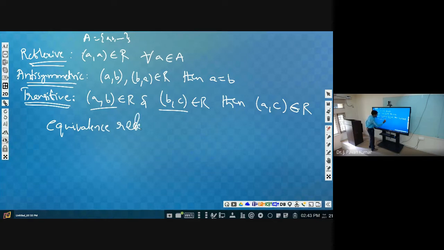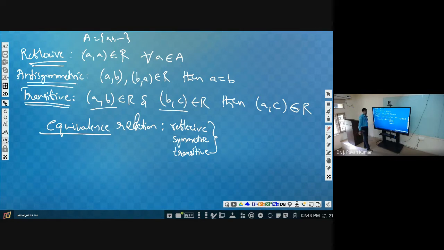When we say a relation is an equivalence relation, it has to satisfy three properties. What are those three? It should be reflexive, it should be symmetric, and another one is transitive. If a relation satisfies all three properties, reflexive, symmetric and transitive, then we can call that kind of relation an equivalence relation.